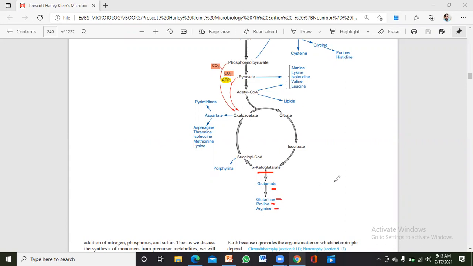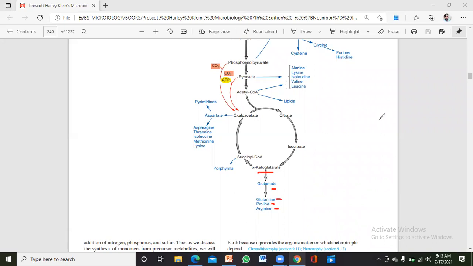If you count these, these all are the 20 amino acids, and they can form by these chemical reactions and pathways. And this is happening inside the bacterial cell.